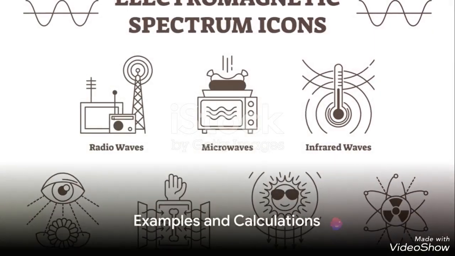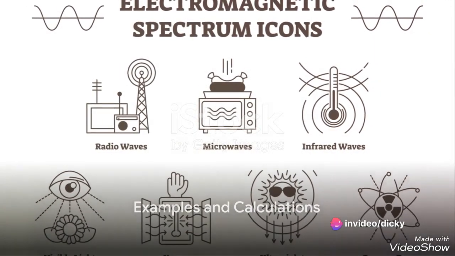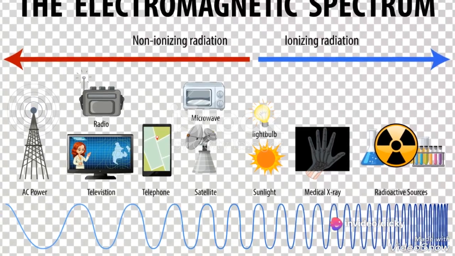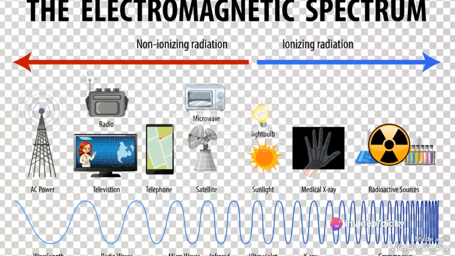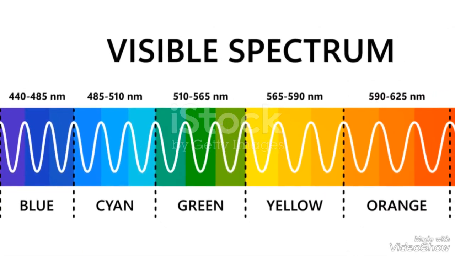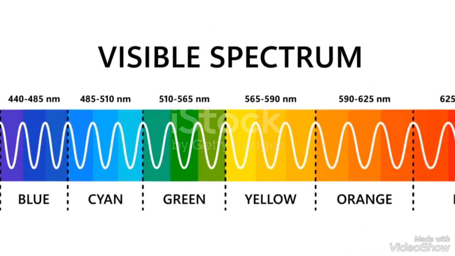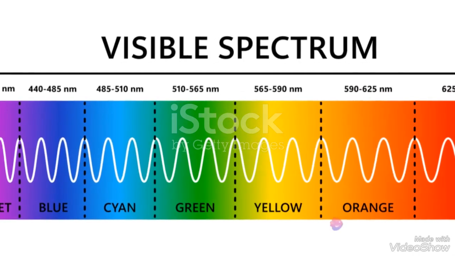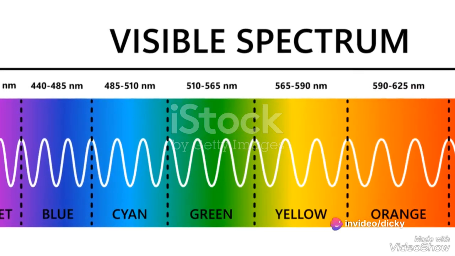Now, to consolidate our understanding, consider an electromagnetic wave with a wavelength of 500 nanometers. Using the formula we discussed earlier, we find that its frequency is approximately 600 trillion hertz. Looking at the electromagnetic spectrum, we can identify this wave as blue light.